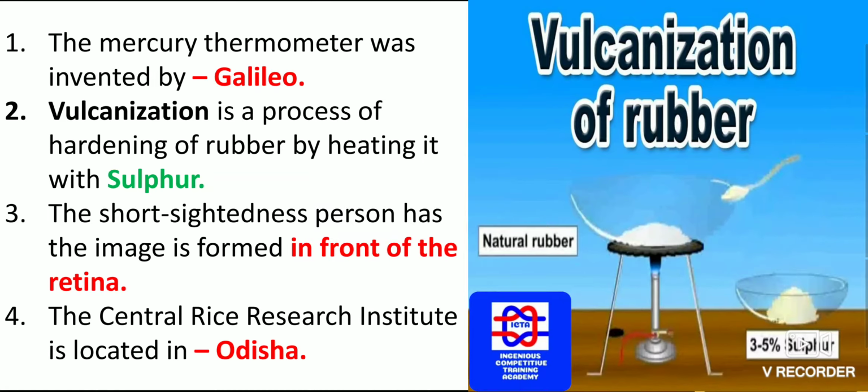Now we have the mercury thermometer was invented by whom? The mercury thermometer has been invented by Galileo. Even Galileo had found the telescope.